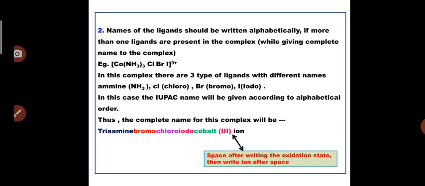According to the alphabetical system, as there are 3 amine ligands, the name will become triamine, bromo, chloro, iodo, cobalt(III) ion. As there is no charge on the complex, the word ion should be omitted. So the naming of the complex will be only triamine, bromo, chloro, iodo, cobalt(III). That will be the name for this complex.